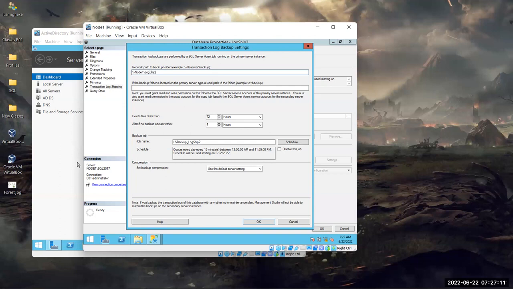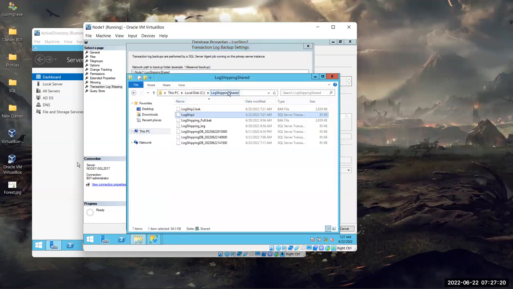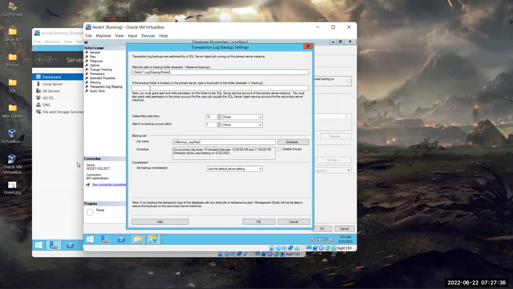So its name was log shipping, I guess. Log shipping shared. Let me check it once. Log shipping shared, right? Try to make sure that you don't misspell something. Okay. Having a look twice, thrice, four times is not a wrong thing, right? So it is log shipping shared. Try to make sure that you don't make any mistake.